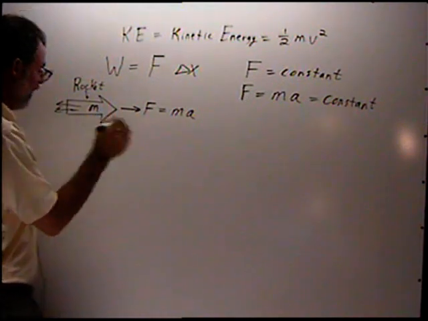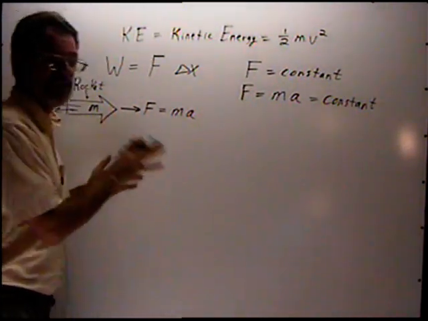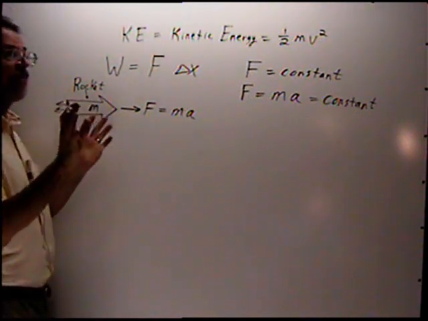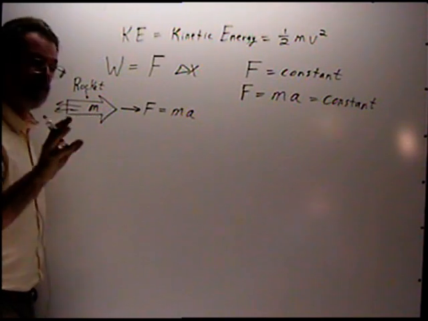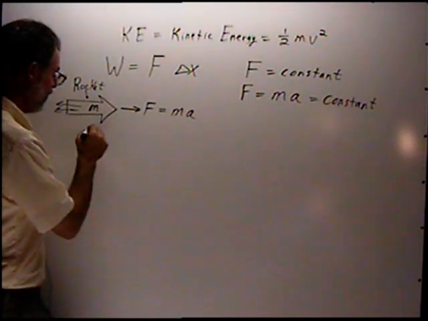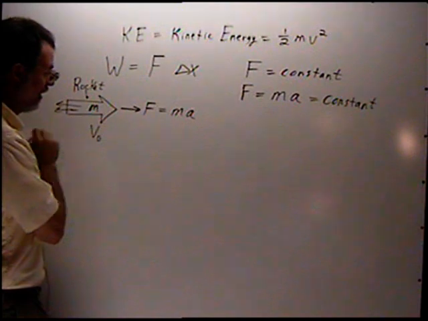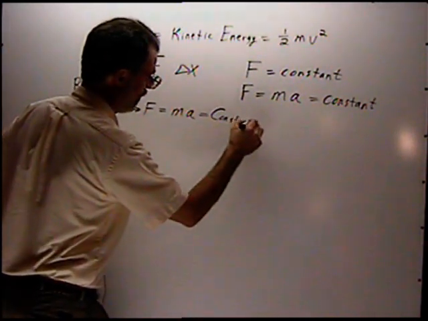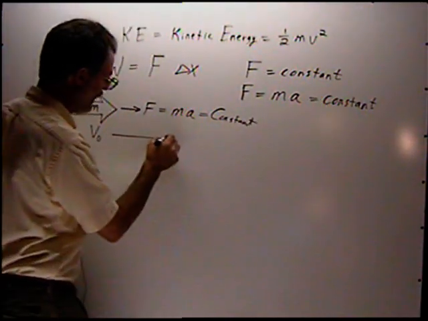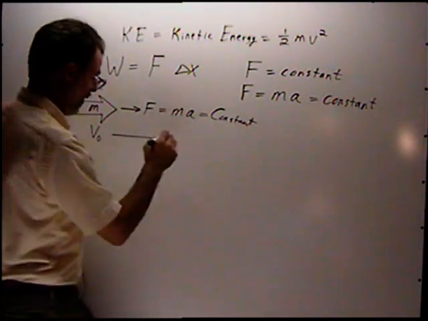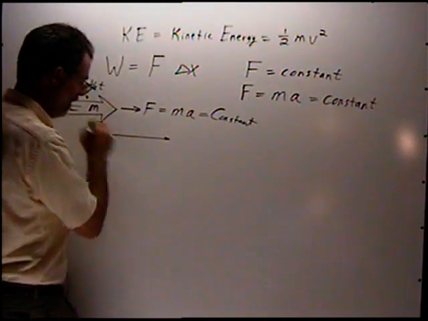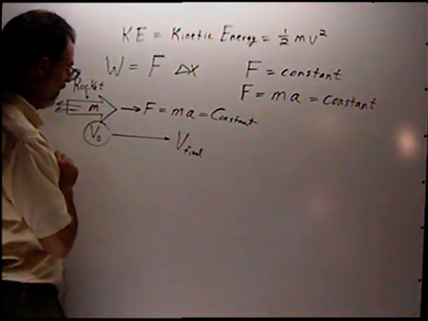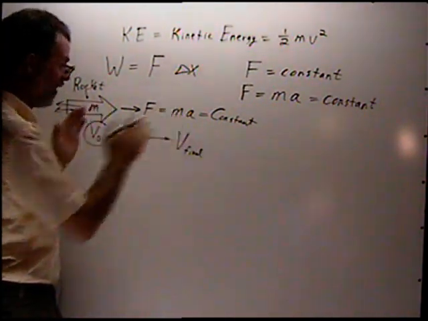Okay, let's say we're in outer space, so there are no other forces on this. Essentially, no other gravitational forces. We're free of gravitational forces, let's assume. Remember, this is an idealized experiment. It has a certain initial velocity. We put in a constant force for a certain amount of time. And what's going to happen? The rocket's going to accelerate from an initial velocity to a final velocity. So during this period of time, there's a constant force.